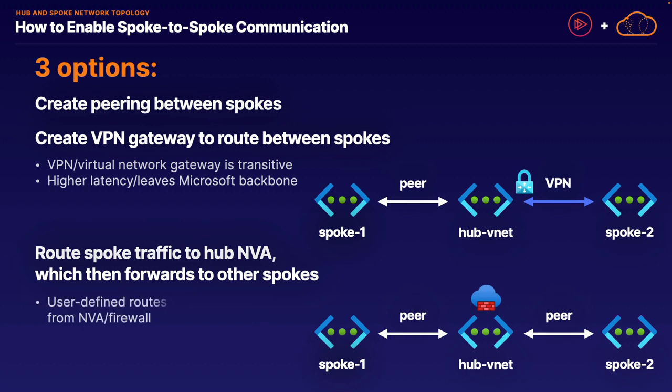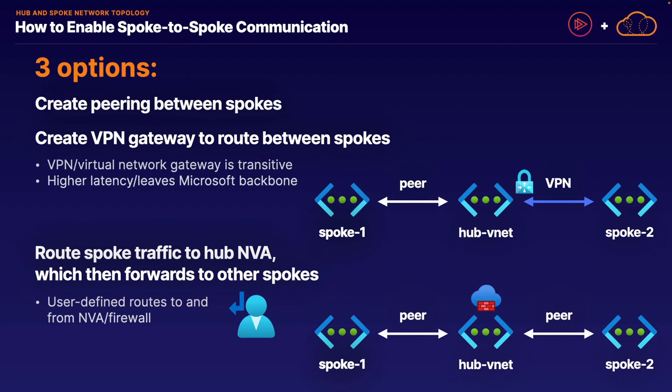And in this configuration, we will create custom or user-defined routes which will route spoke network traffic to our virtual appliance, from which our firewall or virtual appliance will then go through the additional step of forwarding that traffic to our other spokes. Again, the default network peering behavior does not change in that it is still non-transitive. However, a virtual appliance can be configured with custom routes to take on that additional duty of enabling forwarding traffic from one spoke over to another. That is that exception to the rule I talked about earlier.